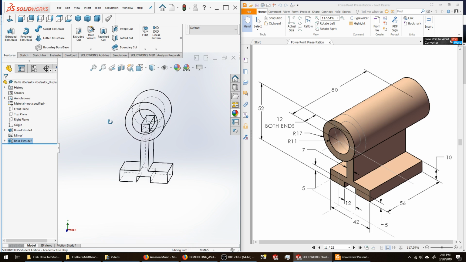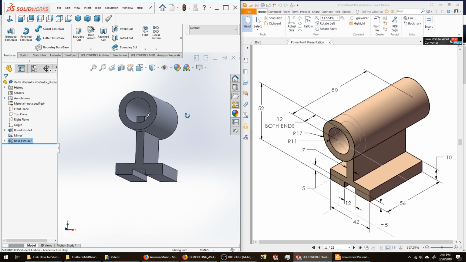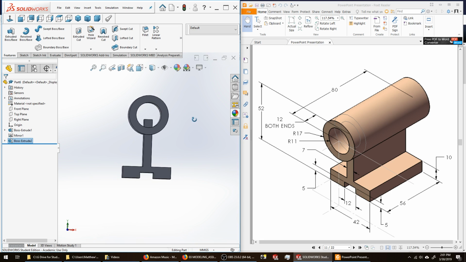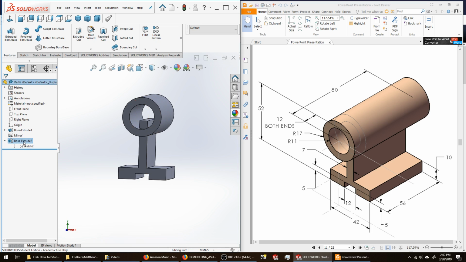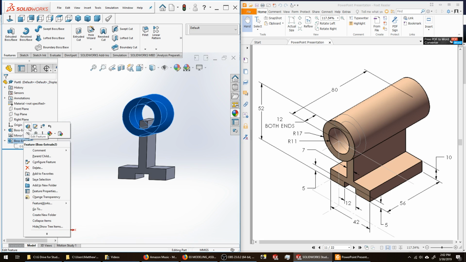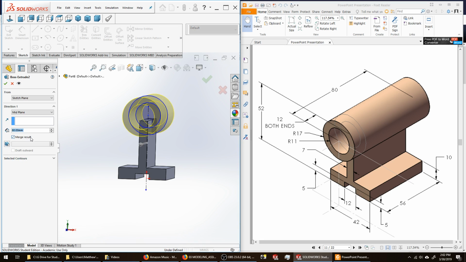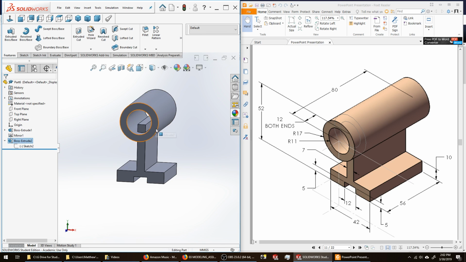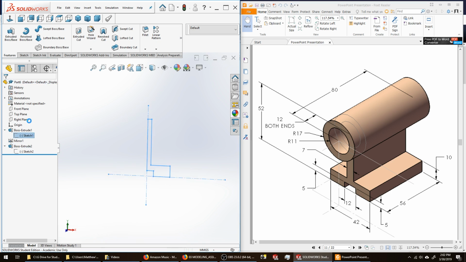You can see if I shade this, I have my cylinder, but I have something in the middle that needs to be gone. When I created that cylinder, I edited it, merge results was on, so this is one solid. So now I'm going to go back into the sketch for my lower shape, and I'm going to edit it.